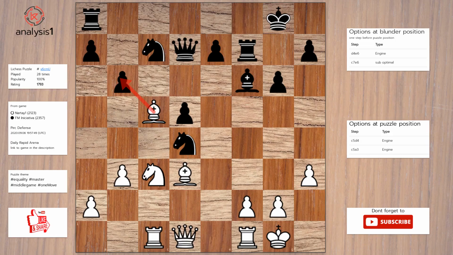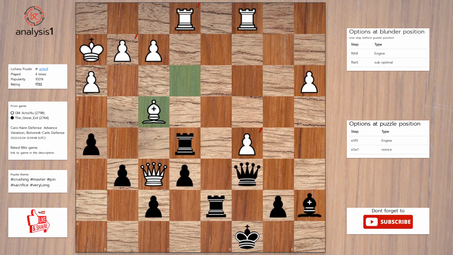One more, threats in puzzle position are: bishop takes pawn. Bishop takes pawn. Bishop takes knight. Knight takes pawn. Bishop takes pawn. There are no checks in this position. The puzzle is solved using: bishop takes knight.